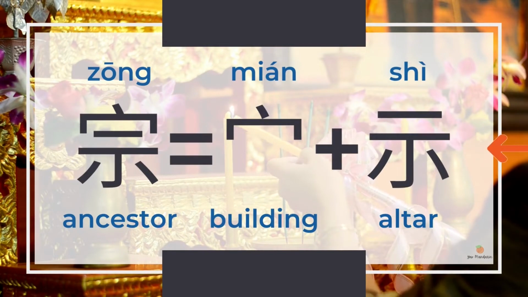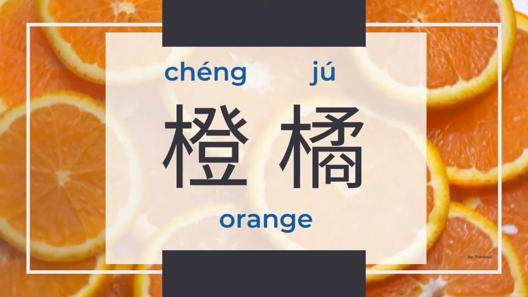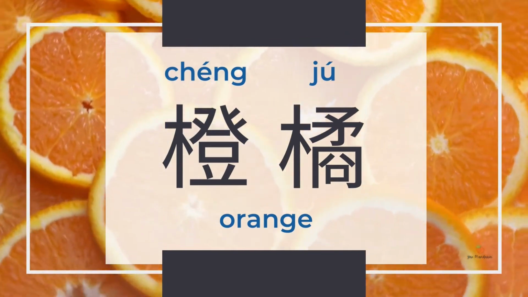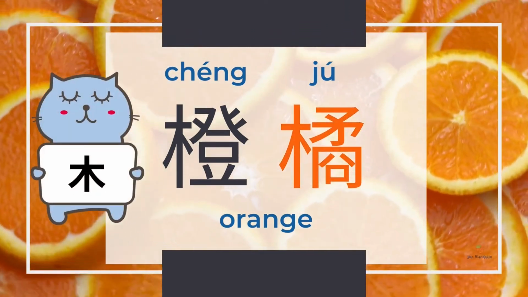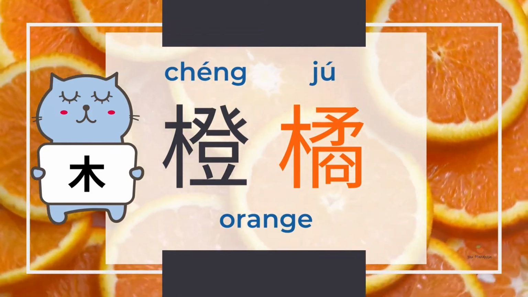The lower part of zong, shi, is an altar where people worship ancestors. There are other ways to describe orange and brown. Cheng can also be 橘, and the Chinese radical is also mu.